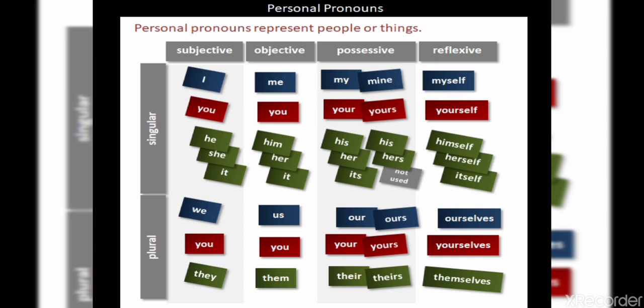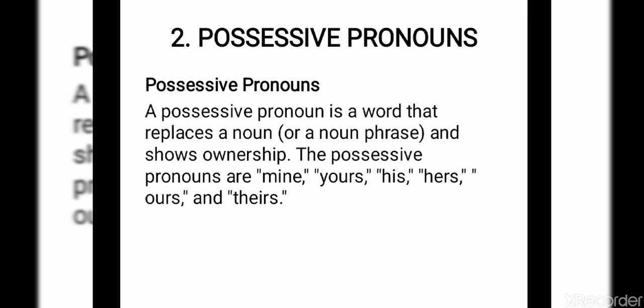In this table, what you want to notice is that the color blue stands for first person, red stands for second person, and green stands for third person. You want to draw this table in your copy. The second type of pronoun is possessive pronouns. Just before, in the table, we saw some of the examples. Here we will see a little detail about these possessive pronouns.